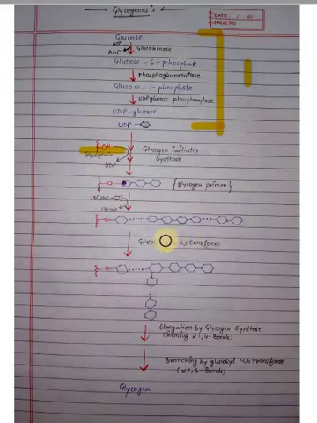Now the fourth step of the pathway, that is branching of glycogen. Here you can see the glycogen is in a linear chain. Now with the help of the enzyme glycosyl alpha-4,6 transferase, branching of glycogen takes place, and this process is going on.